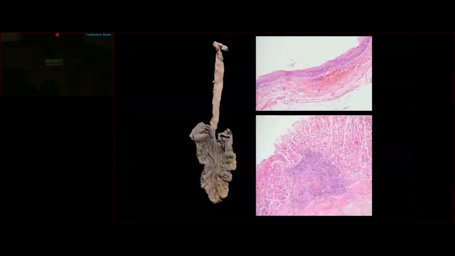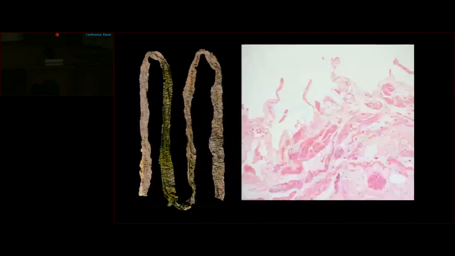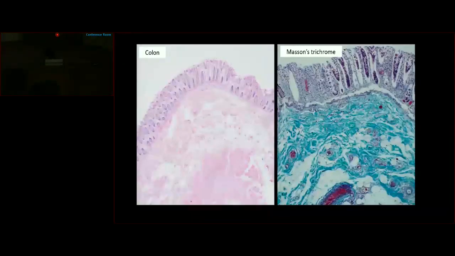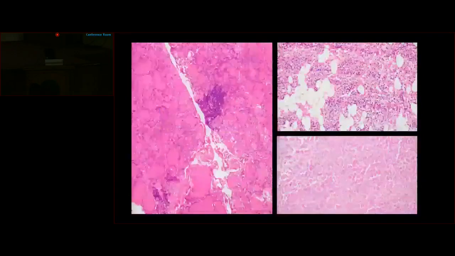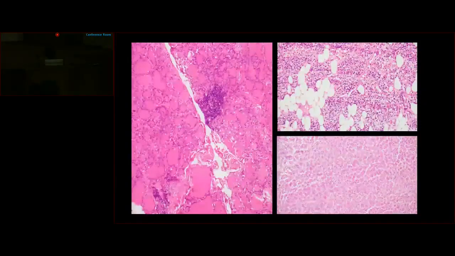The esophagus and the stomach showed mild discoloration with presence of submucosal hemorrhages, mucosal erosions, and lymphoid infiltrates. The small intestine showed evidence of acute ischemia with fibrin thrombi in the submucosal veins. And ischemic changes were also noted in the colon. The heart was unremarkable and did not show any leukemic infiltrates. And the thyroid, parathyroid, and adrenal also did not show any leukemic infiltrates.